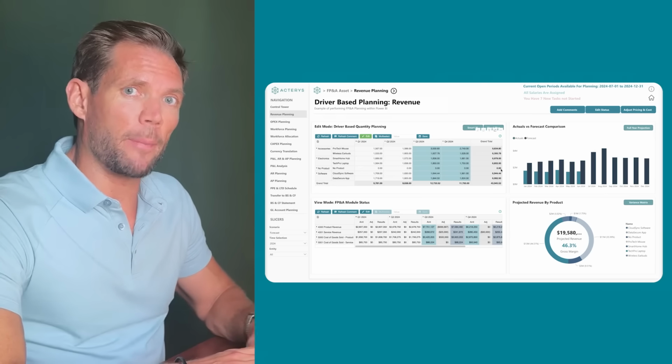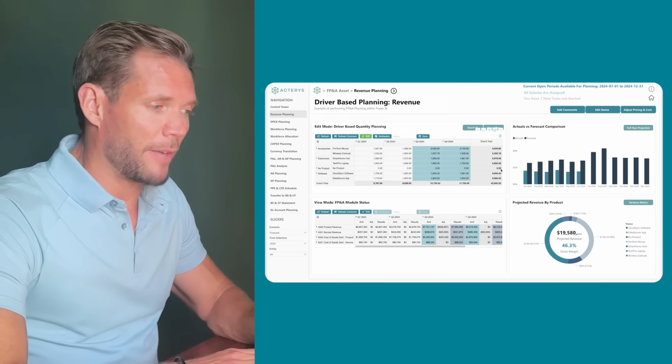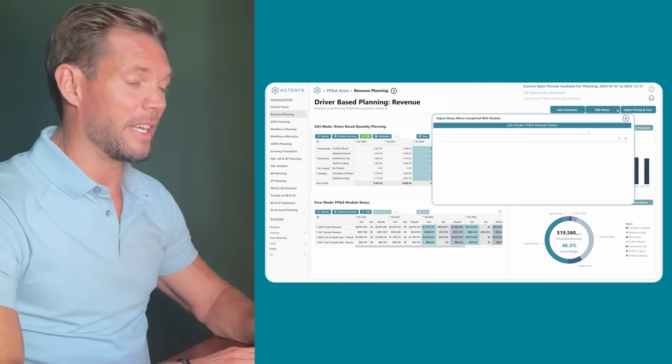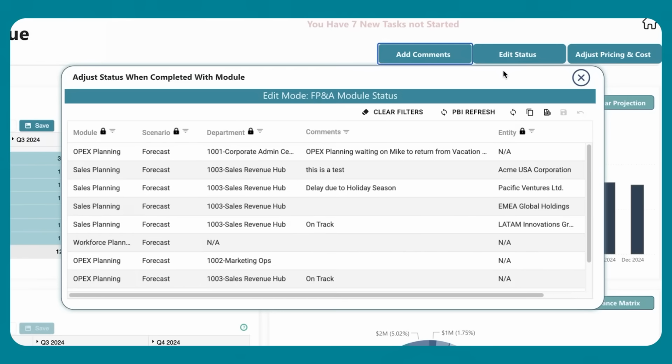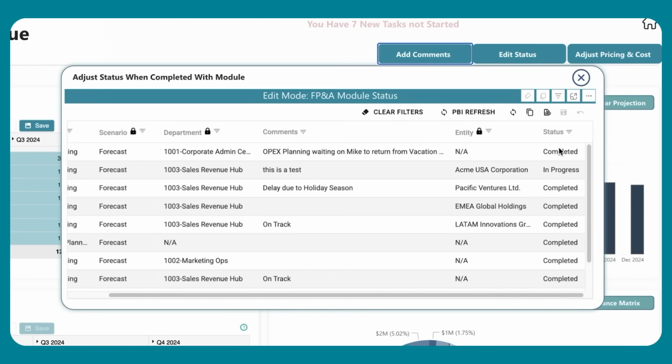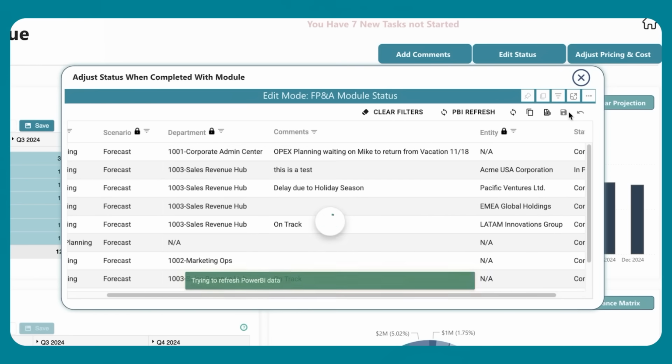In addition to being able to write back data in a matrix-style format, we also have a table-edit visual to be able to enter data in a tabular format. Now, in this case, you can use it very easily for workflow or status information. For example, if for a given module, scenario, and department, I want to create a comment and also have a status, I can do that directly within Power BI. The end user can come in here to this visual, provided they have the appropriate permissions, change the status from in progress to completed or back. And when they save that change, again, it's logged and applied immediately to the database.